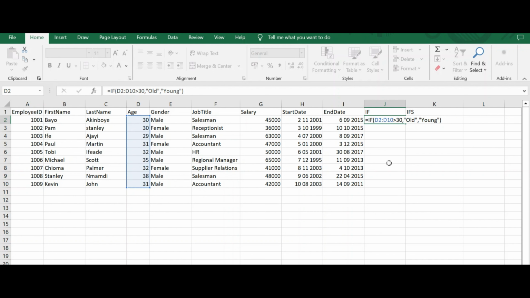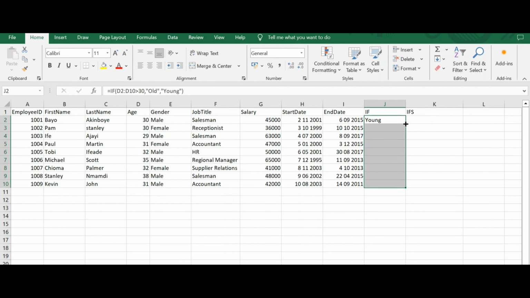I press enter now. It has put it here. See, anybody whose age is 30 and below, you see them as young. Anybody whose age is above 30, you see them as old. That means it has done it. That is how we use IF for this data analytics matter.